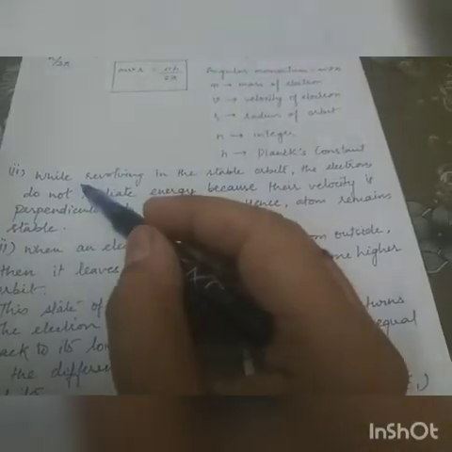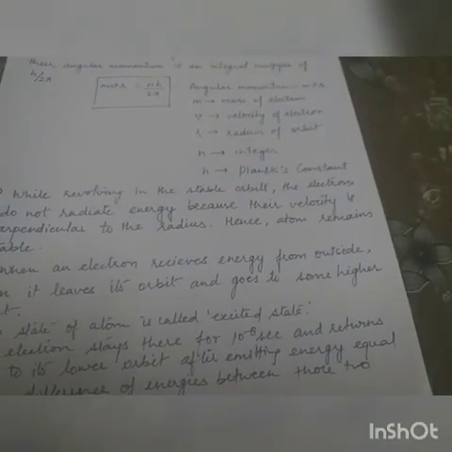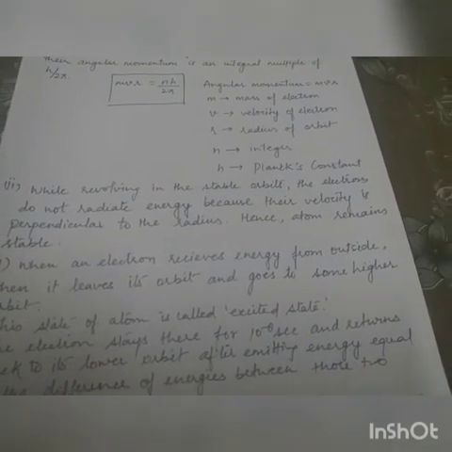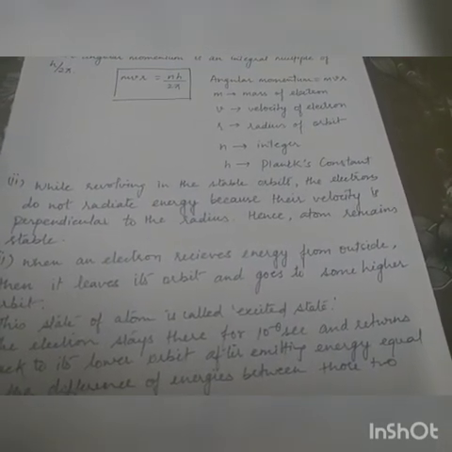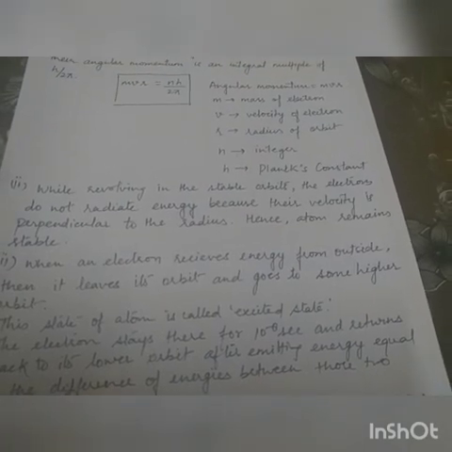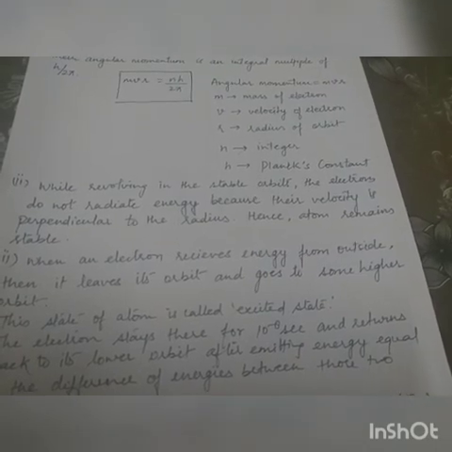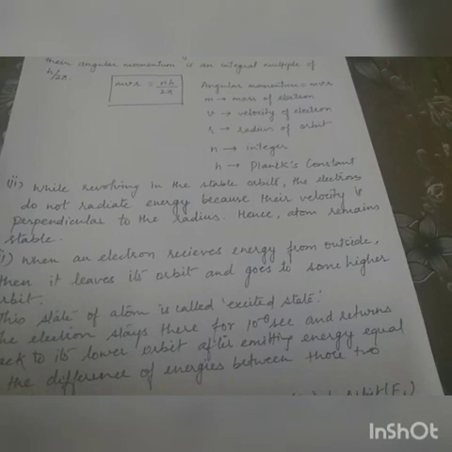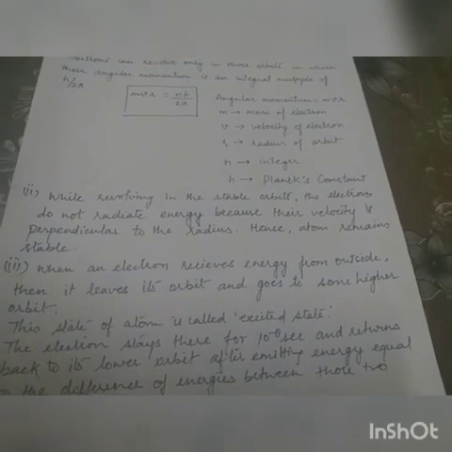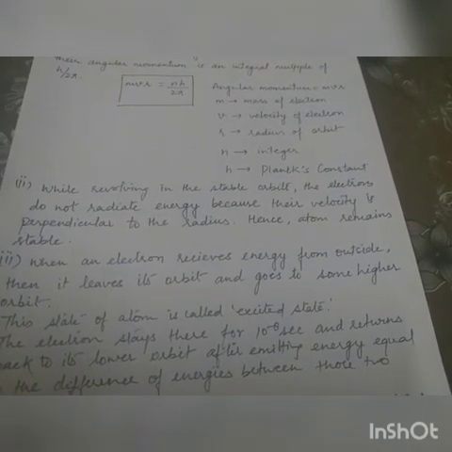Second postulate is, while revolving in stable orbits, electrons do not radiate energy as they should, but they do not radiate any energy because their velocity is perpendicular to the radius. Means the acceleration, which is centripetal acceleration, is acting perpendicular to the velocity, which does not require any energy for the revolving of the electron around the nucleus. Hence, the atom remains stable.